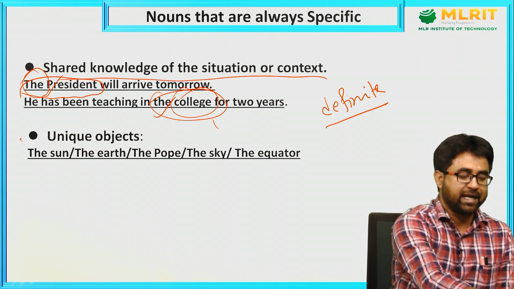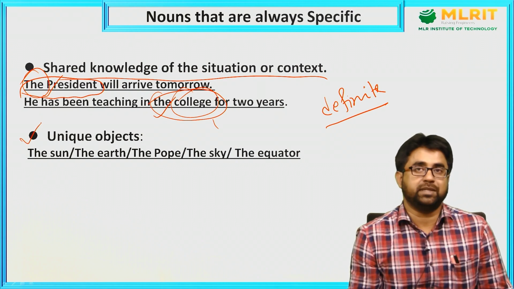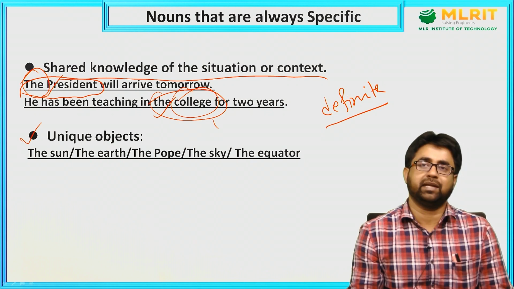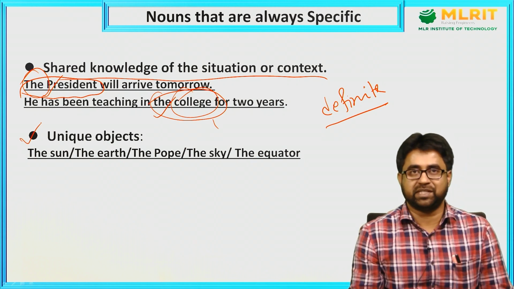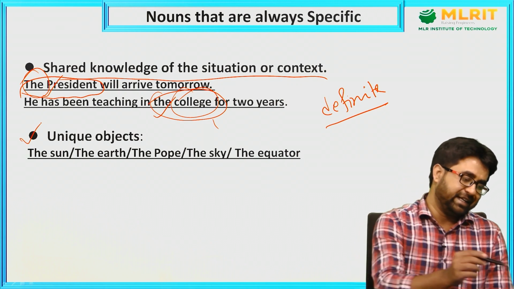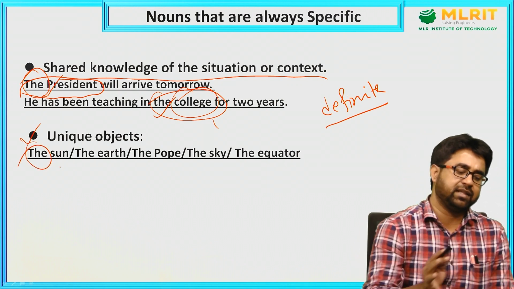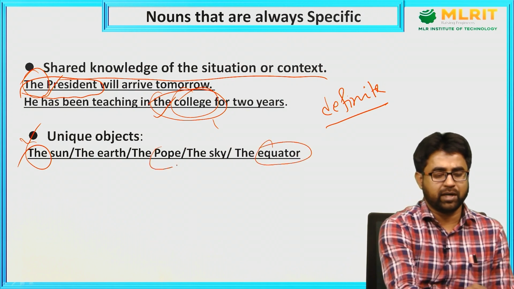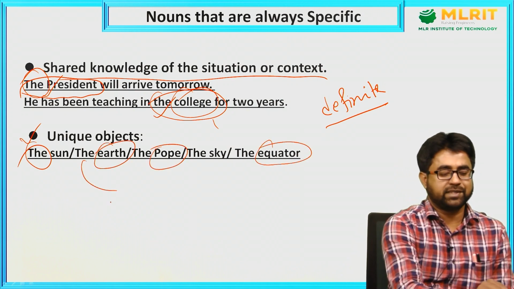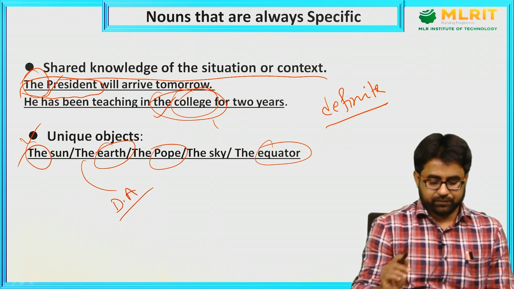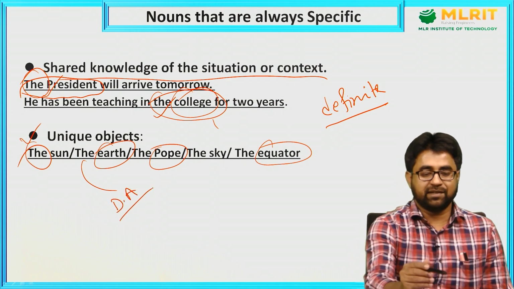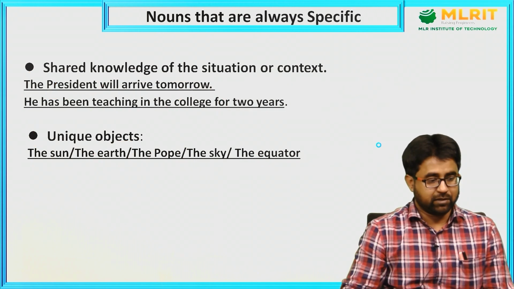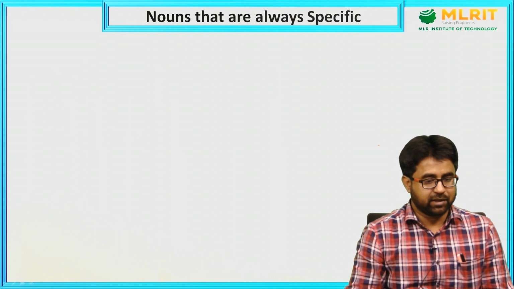Now let's see the second group of specific nouns, unique objects. So this is very common, this is very general, you already know. If you are talking about something unique, some unique object, they are always specific and hence they will always take definite articles. So you can see the sun, the earth, the Pope, the sky, the equator, these are all unique objects we are talking about, right? And hence they are always taking the definite article. So this is the first one, shared knowledge, you can say. Second one is unique object. Now the third one, you can see. What is the third one?